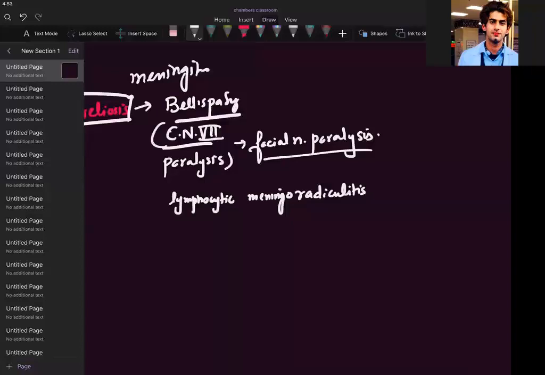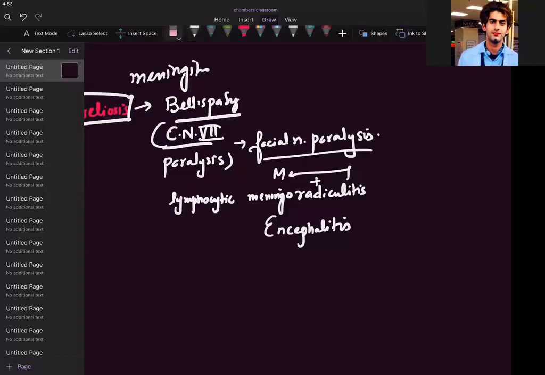I'm coming up with a syndrome called Bannwarth syndrome. By the way, I remember this. If stage 2 is causing meningitis, encephalitis, and meningoradiculitis, then we say it is which syndrome?